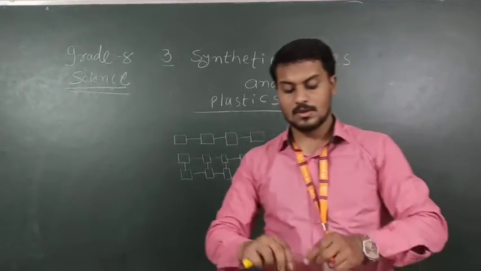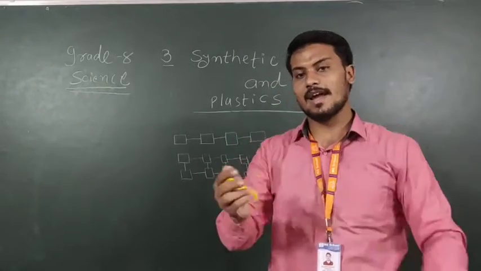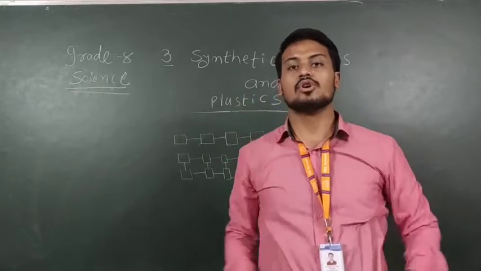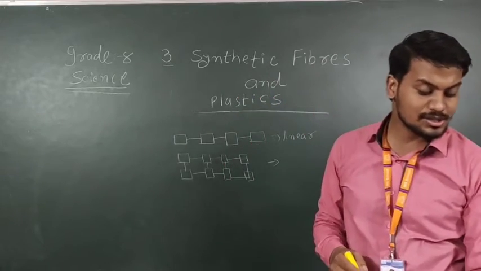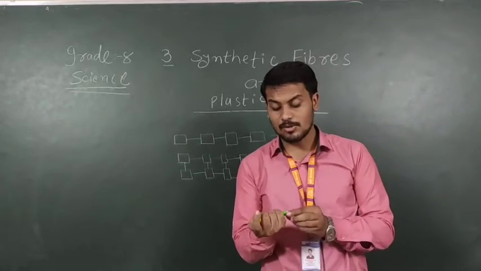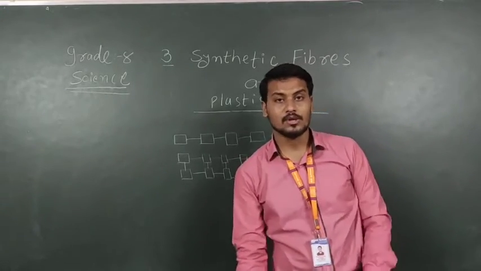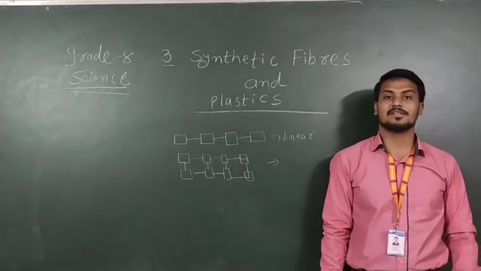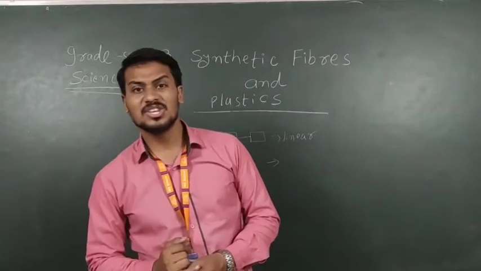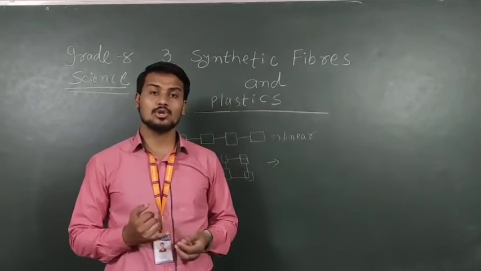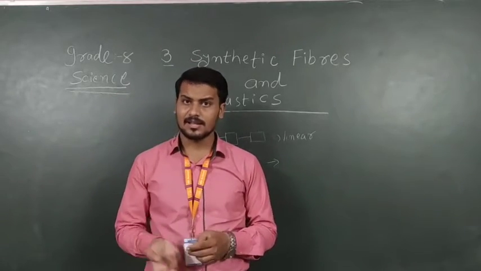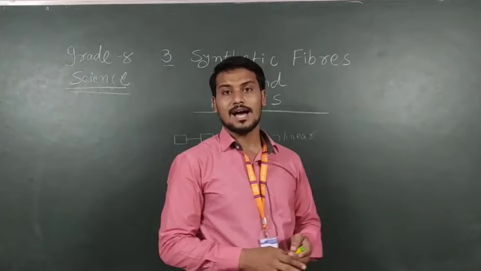When I mold it, it is easily moldable, and this one breaks down. If I try to bend it, it breaks down. So there are two different types of plastic: some are thermosetting plastic and some are thermoplastic. We have seen the uses of plastic in the kitchen. The kitchen set is also made from plastic: bowl, dish, garbage bag, comb. So these are all the things.